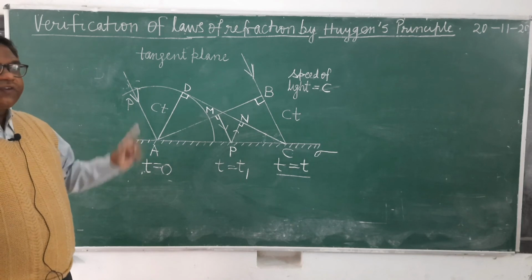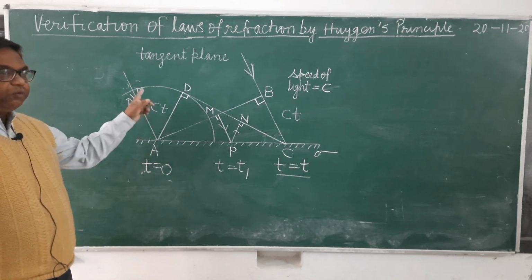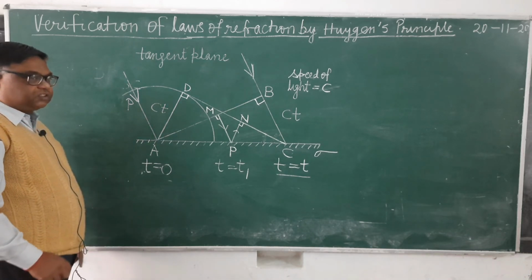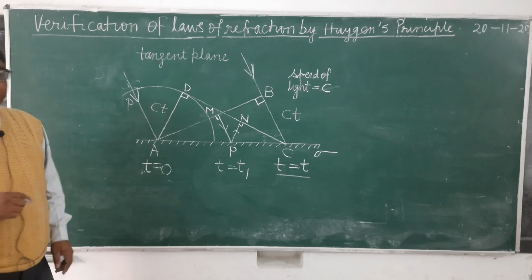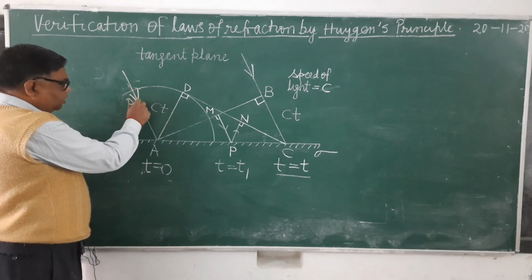Now we will verify the second law. So all of you see here, and this you will not make, which I am going to draw here. What is the angle of incidence? The angle of incidence, you know, is the angle between the incident wave and the normal.